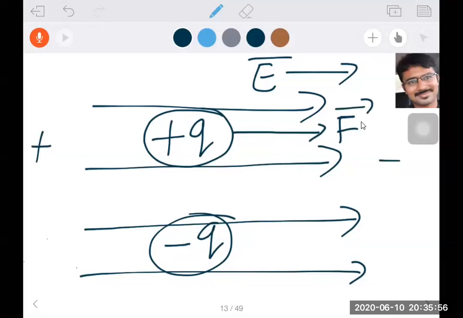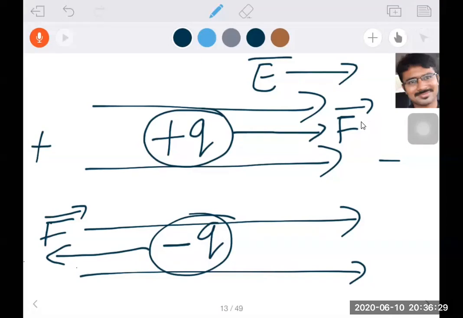The positive charge will experience the force in the direction of the electric field. For a negative charge, you observe, this side is negative, and here it is positive. So what will happen? The negative charge will be attracted towards the positive. So the force experienced by the negative charge is in this direction. So the positive charge experiences force in the same direction as the field, and the negative charge in the opposite direction of the field.